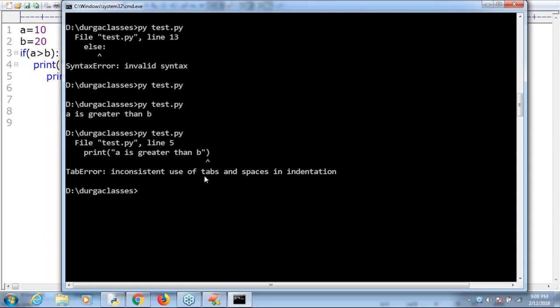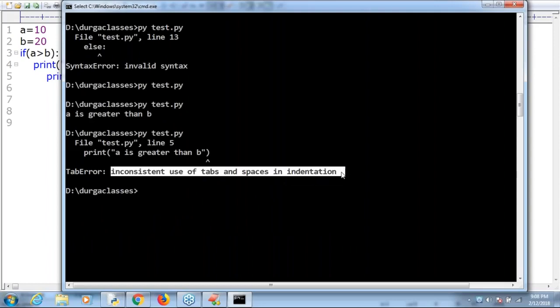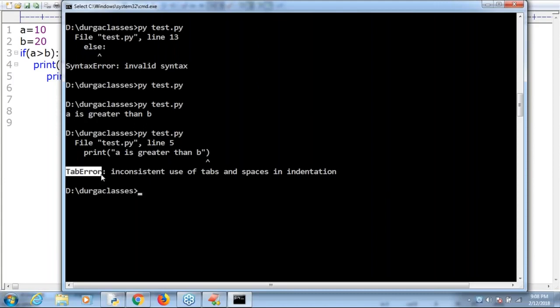Immediately: inconsistent use of tabs and spaces in indentation. Are you getting it, right? While using spaces, you have to take a bit of special care. By mistake, if one space is added or removed, your program is not going to work. There is one special error waiting. What is that error? Okay, tab error.